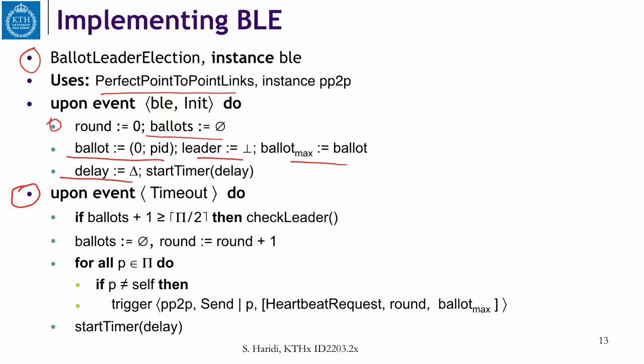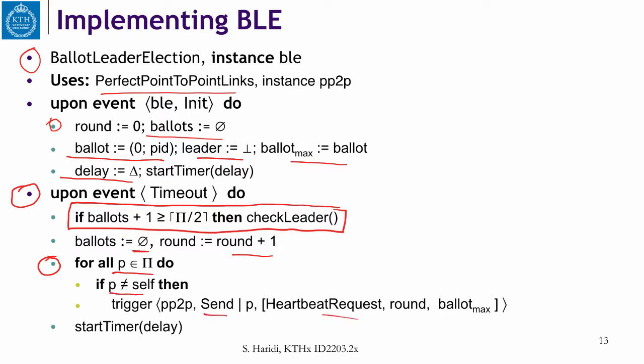a timeout occurs. The first thing is this statement here. Forget it for a while now. Let's look at the rest, and we will come back to it. So you reset the collected ballots to 0, and you increase the round number, and you start a request-response pattern here. So for all processes except yourself, you send a heartbeat request to the process. This is your current round to identify the request-reply pattern, and you disseminate what you know as the max ballot, and you start a delay.